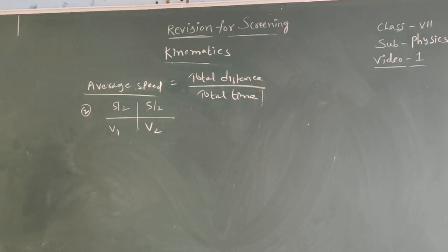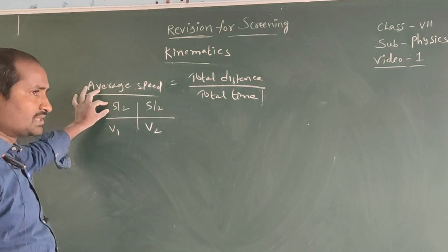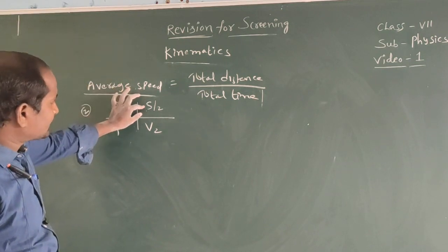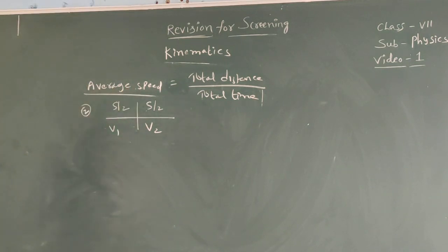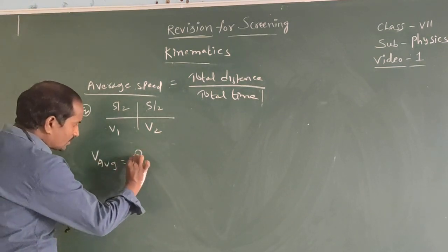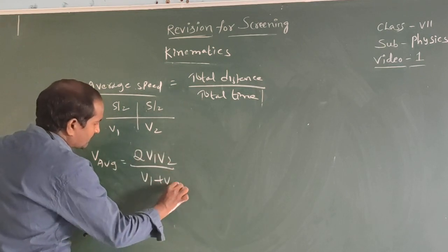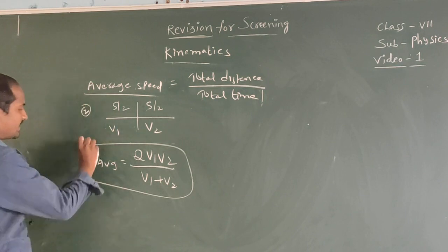The body is moving with speed V1 in the first half of the distance, and covers the next half with V2 speed. Then find the average speed. Here average speed equals 2V1 V2 by V1 plus V2. It is the average speed formula.